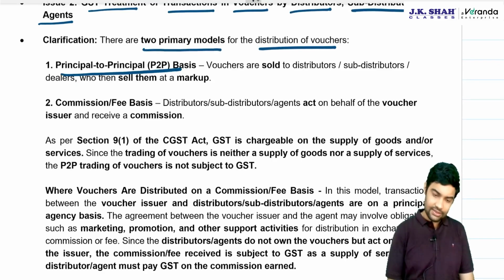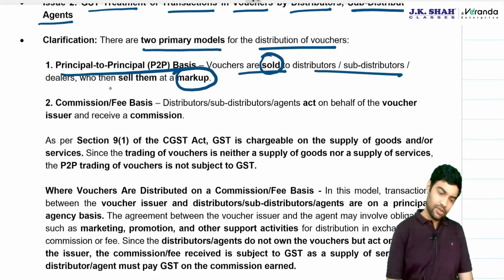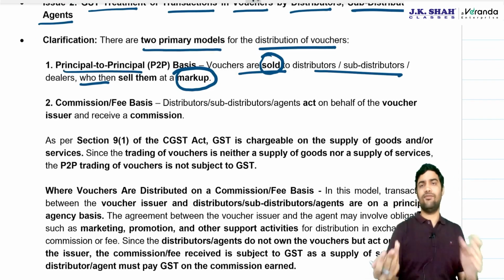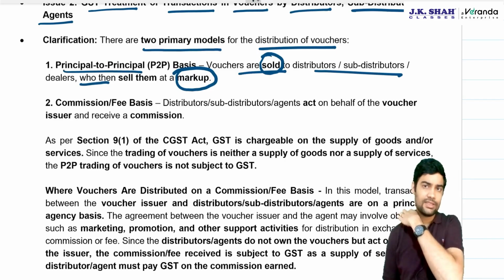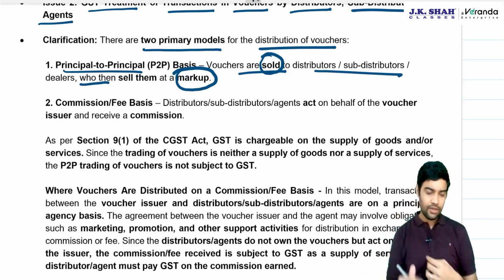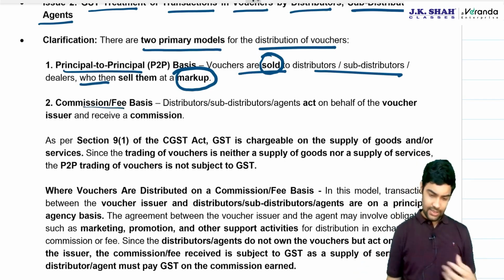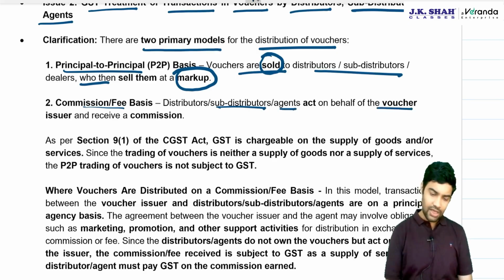Principal to principal basis, where vouchers are sold with a markup, and then the other person will sell it for 950, 50 rupees markup added, next person will sell for 1000. Or commission or fee basis. Distributor, sub-distributor or agent acts on behalf of the voucher issuer and receives a commission.